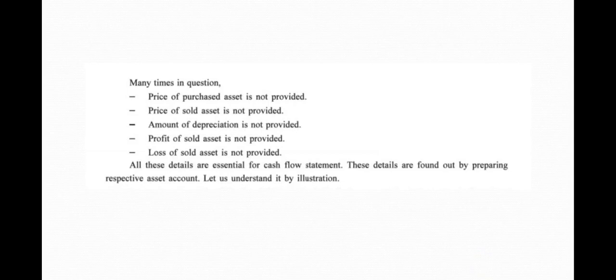These details are found by preparing the respective asset account. So if any of these amounts is not given, we will find it by preparing that particular asset account. We will come to know how to prepare it when we do the practical sums.